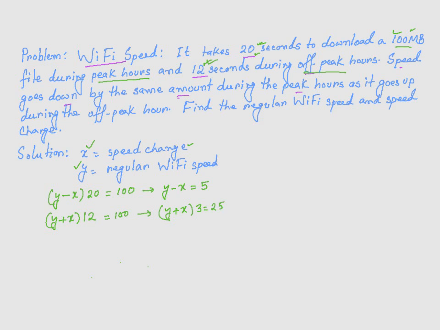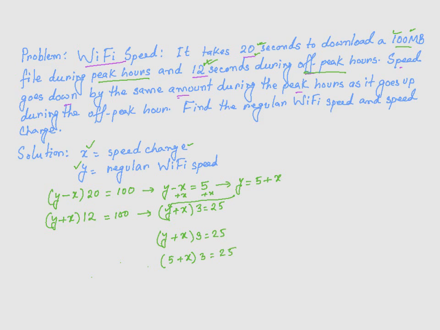Now from the first equation I can solve for y. That's going to give me y is equal to 5 plus x, because I can add x to both sides. Now I will take this y value and plug it in right here. If I do that, I get (y plus x), don't forget the 3, is equal to 25, or (5 plus x) times 3 is equal to 25.